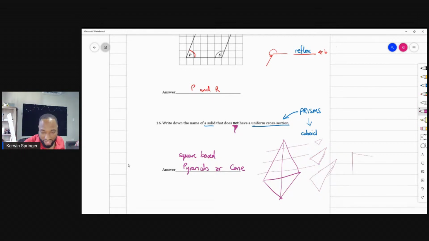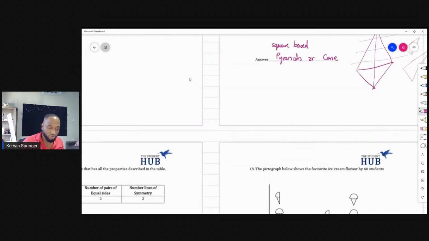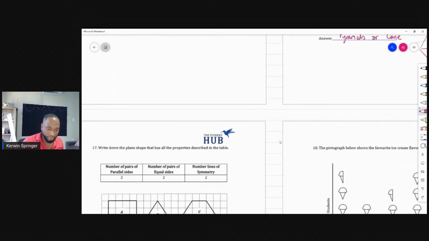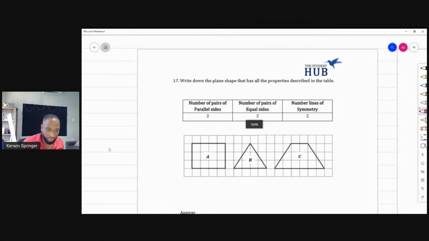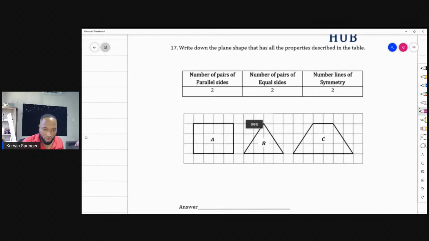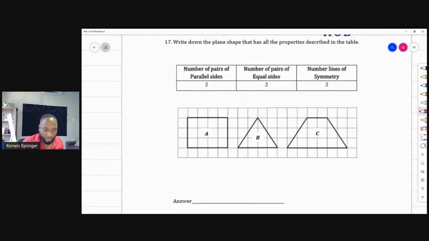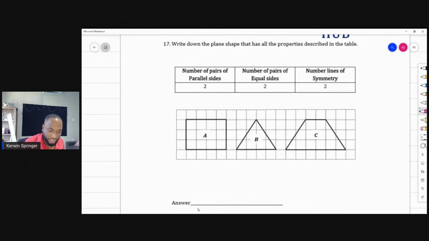But if I had something like a cuboid and I decide to cut it along its length, all along the length, I will get the same shape and the same size. That's the whole thing there with prisms. Write down the plane shape that has all the properties described in the table. You need to put your answer here.